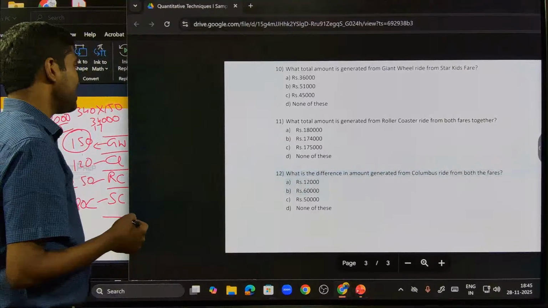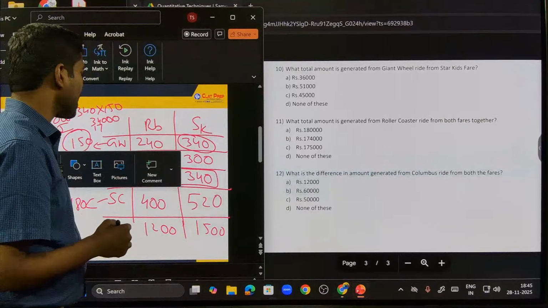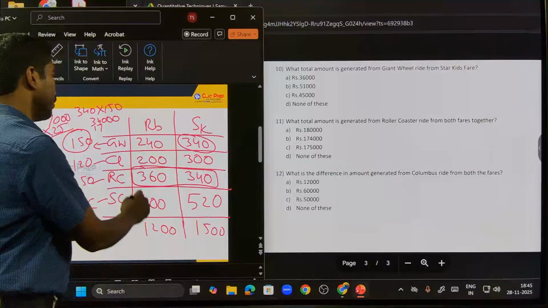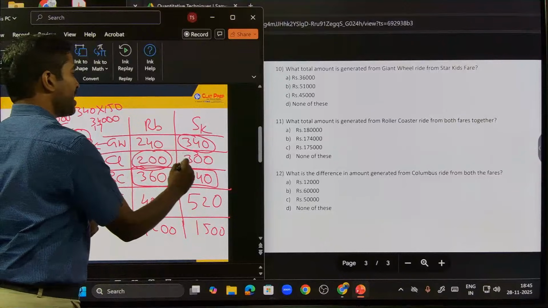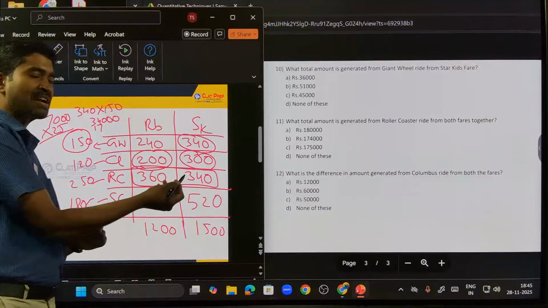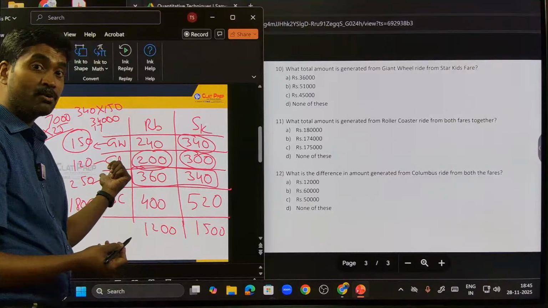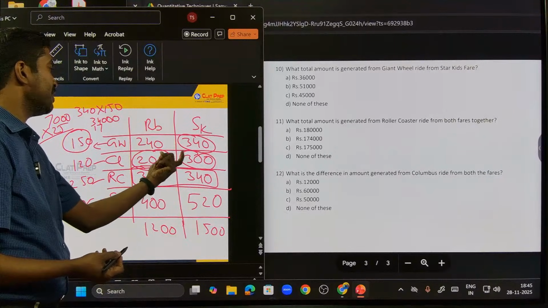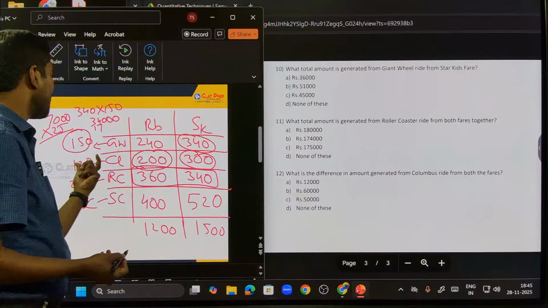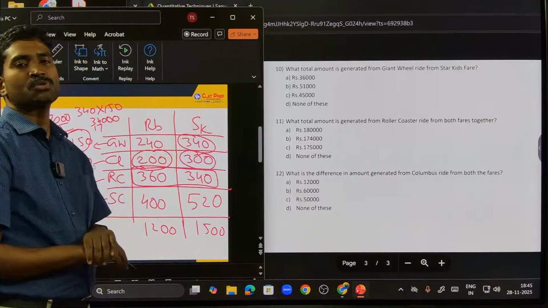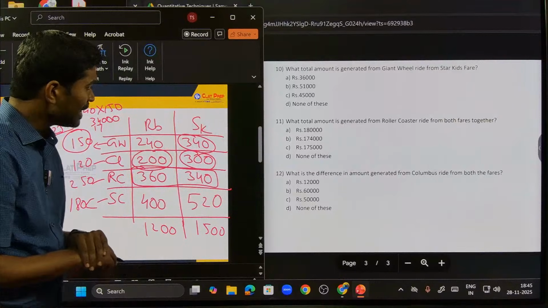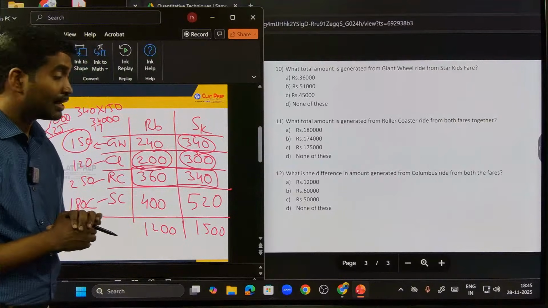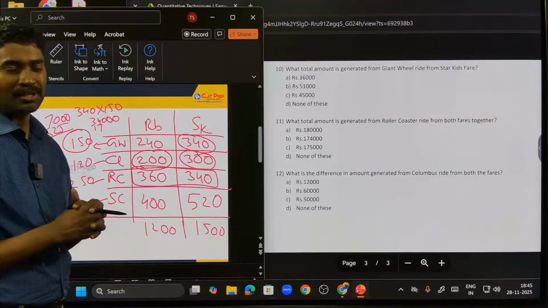And then last question. What is the difference in amount generated from Columbus ride from both the fairs? Columbus ride 200 here, 300 here. The difference is how much? 100. Fare is 120 per person. Difference is 100 students or 100 children. 100 into 120 is 12,000. Option A. Right? How long did that take, guys? Not really long, right?